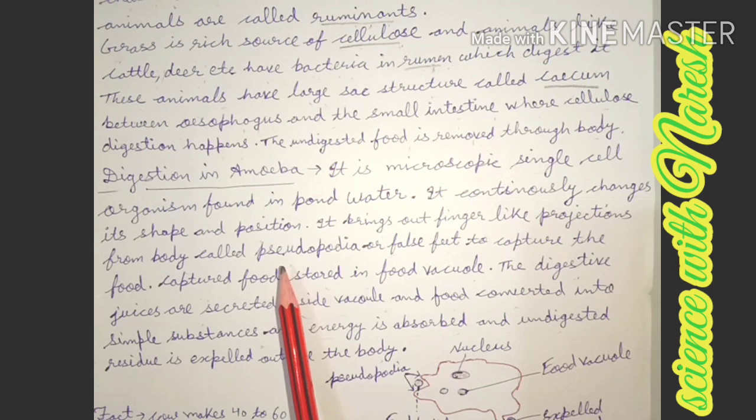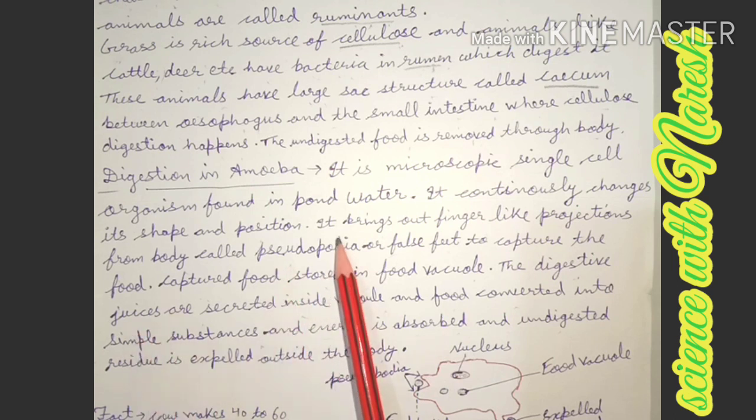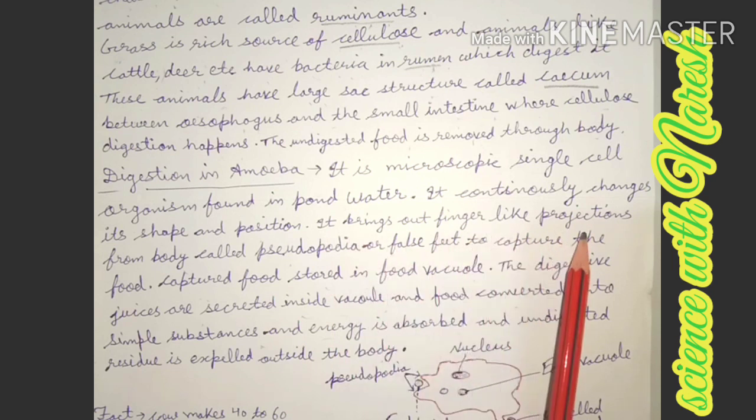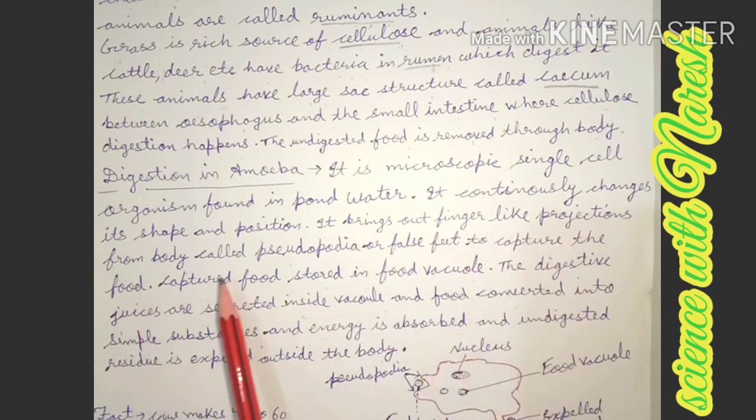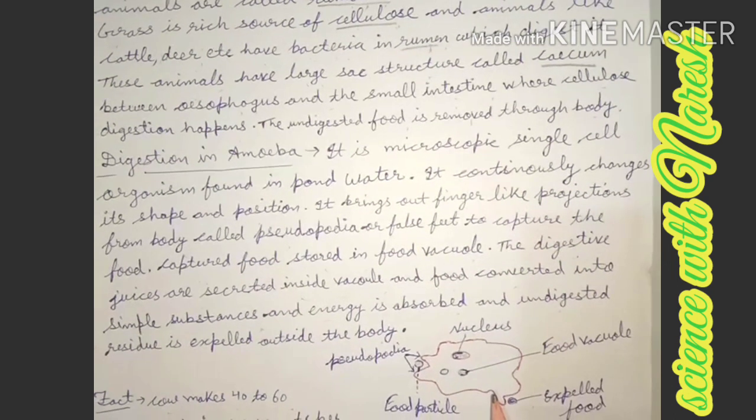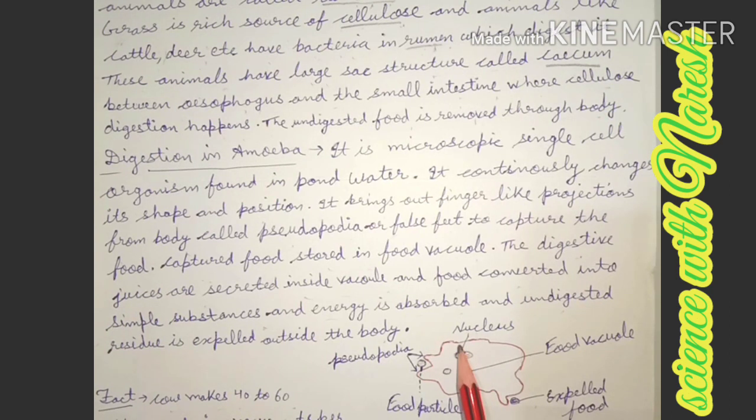It brings out finger-like projections from the body, called pseudopodia or false feet, to capture the food. If there is food present near the body of the amoeba, it changes its shape and there are finger-like projections. These are called pseudopodia.